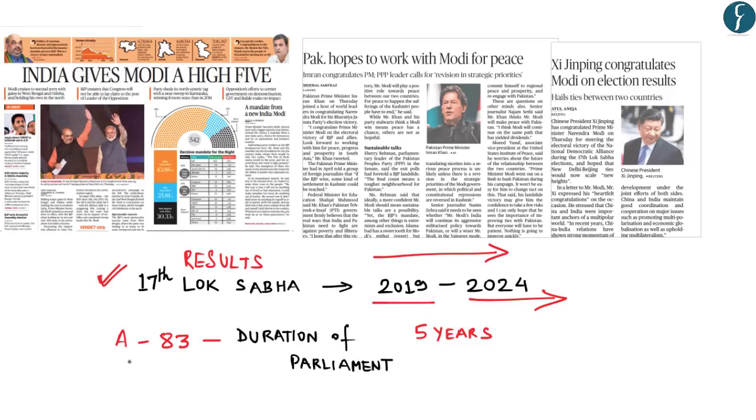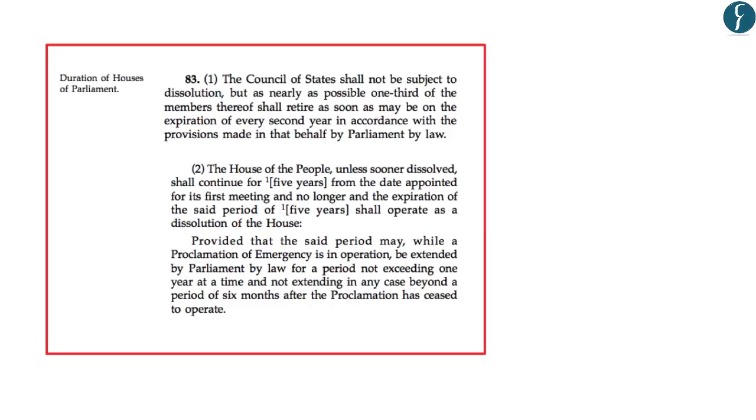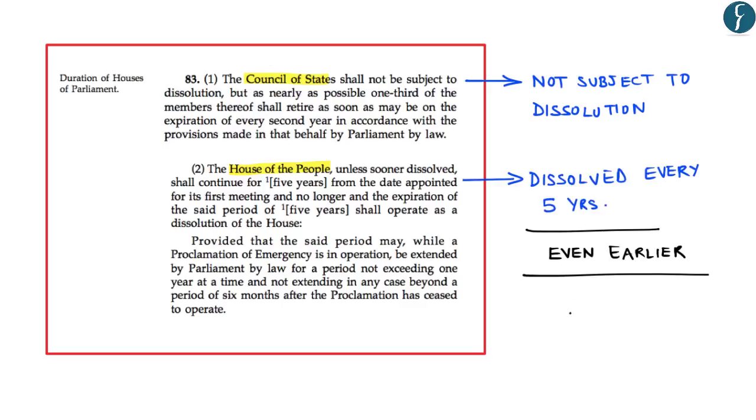On this note, you must know about Article 83 of the Indian Constitution, which talks about the duration of the Parliament. Article 83 mentions the Council of States as well as the House of the People. As you all know, the Council of State is a permanent body, hence it is not subject to dissolution, whereas the House of the People is dissolved every 5 years, or at times even earlier if the incumbent government does not have the requisite majority in the parliament.